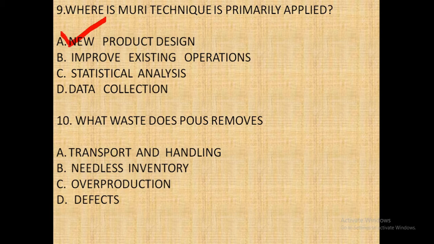Question number 10. What waste does POUS remove? What is the meaning of POUS? So POUS is point of use storage. Point of use storage, also referred to as point of use inventory, identifies what you need, how much you need and where you need it. POUS is part of the set in order step of 5S. So the answer is needless inventory.